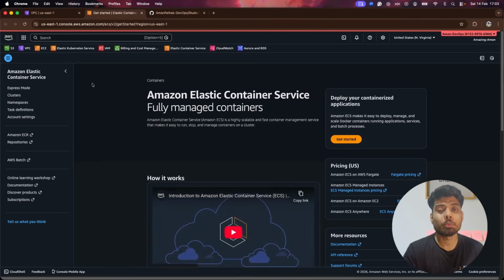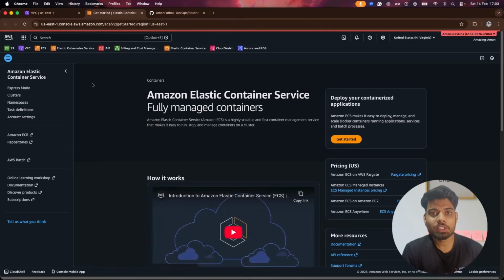So we will be going to talk about how to configure each and everything. The first thing I would like to say is that in this project we will be going to use GitHub Actions. Then we will be going to use AWS, obviously, where we have our ECS cluster, and then we will be going to deploy our applications on the ECS cluster.